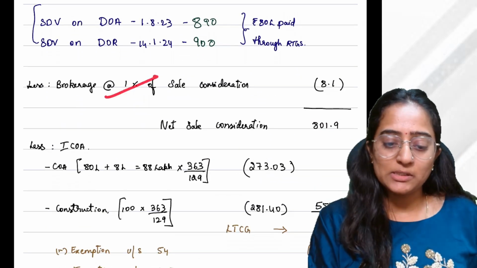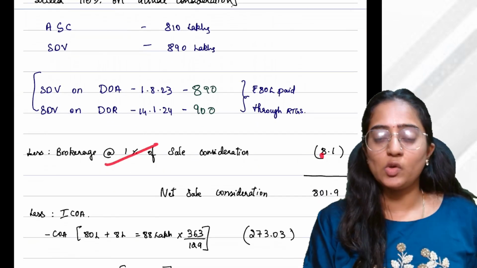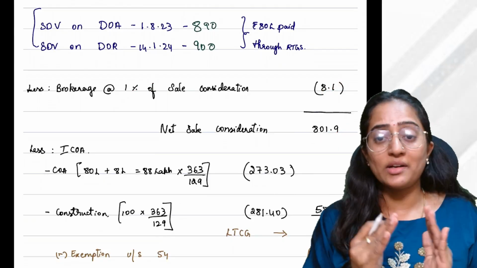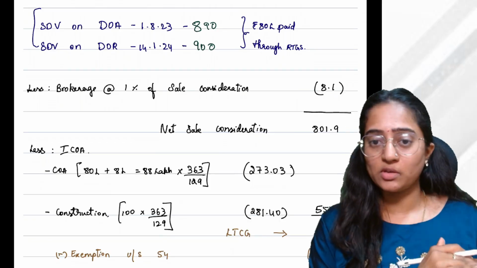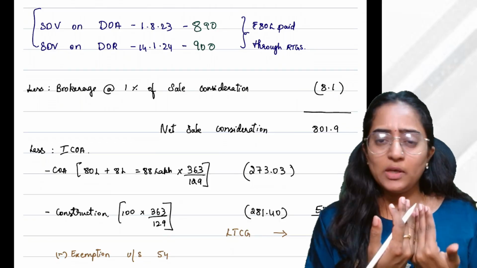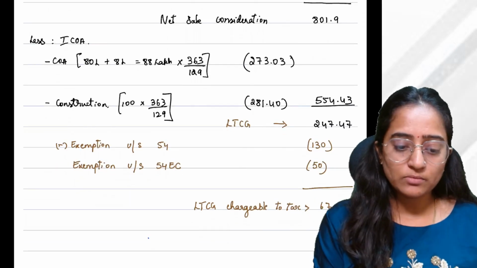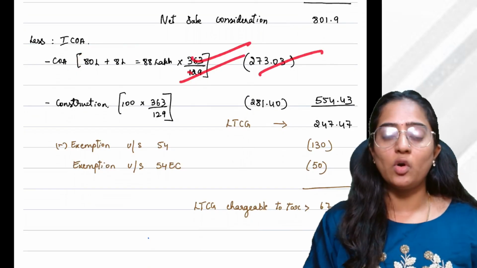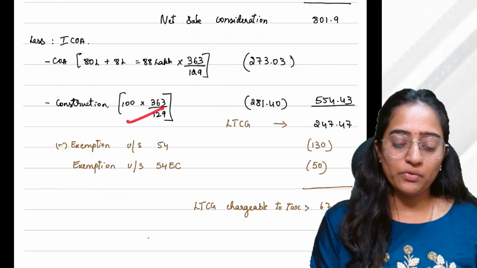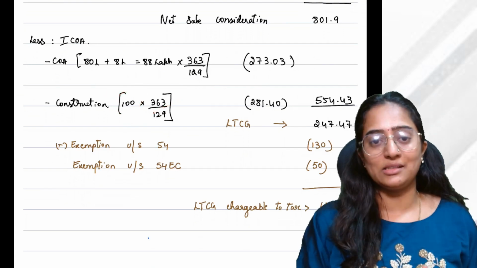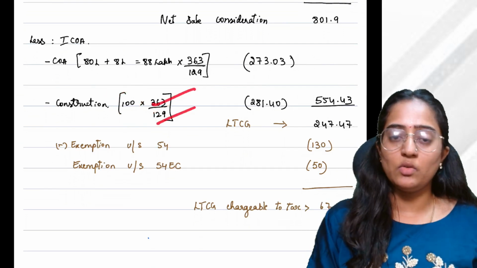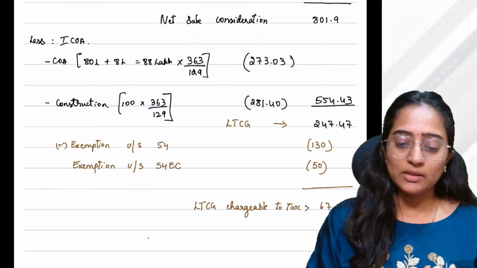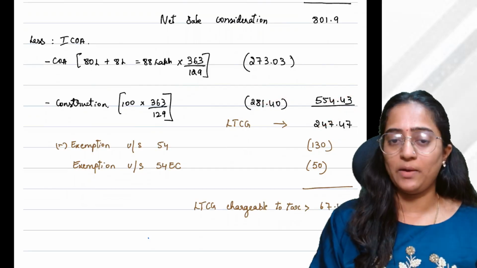Okay. 1% of the sale consideration, my sale consideration is so much, so I would take 8.1. Net sale consideration would be so much. And I've told you Section 112 applies as the sale has happened before 23/7/2024. Now it is going to be normal 20% with indexation only. My total cost is 88 lakh. Year of transfer, year of purchase, you would get the indexation as so much. Year of construction, 100, you have taken construction amount and then you have taken the indexation of the cost of improvement, then you would have considered long-term capital gain.